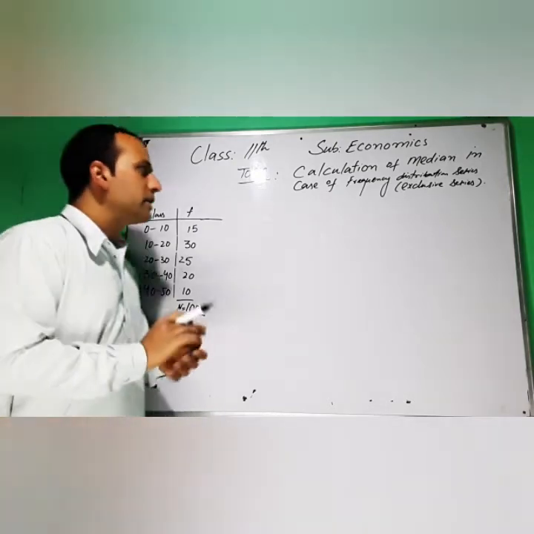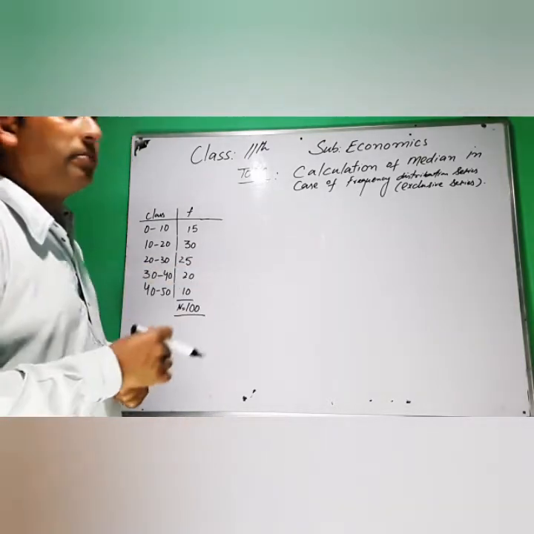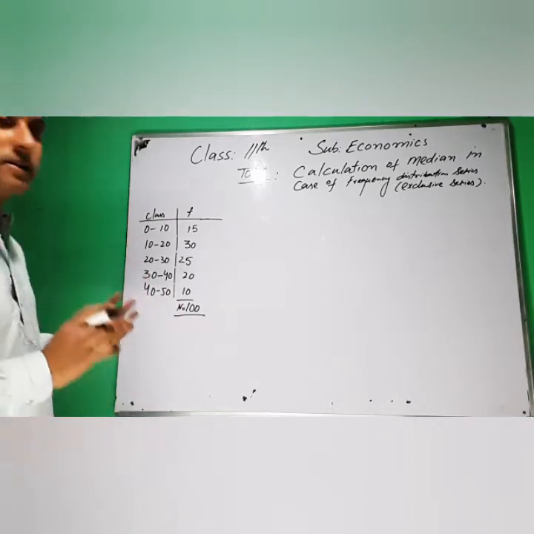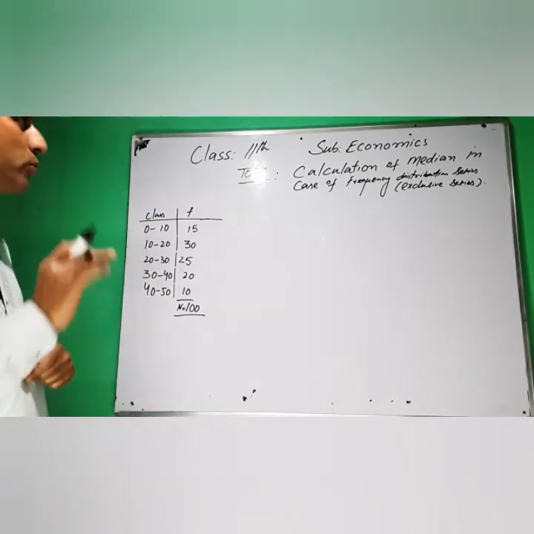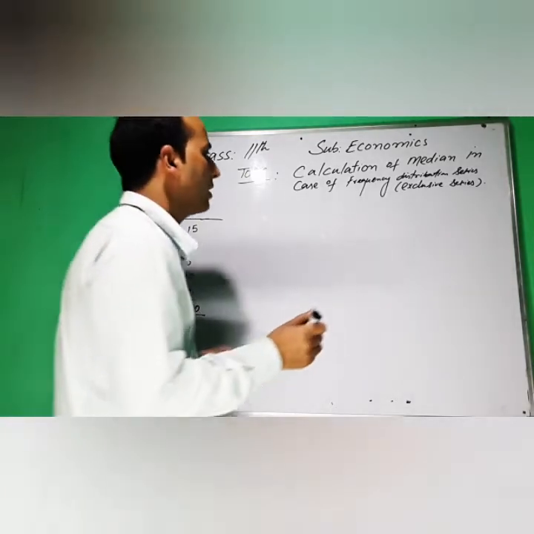So, in case of an exclusive series, how do we calculate the median? First of all, we will find the median group. To find the median group, we have a formula.